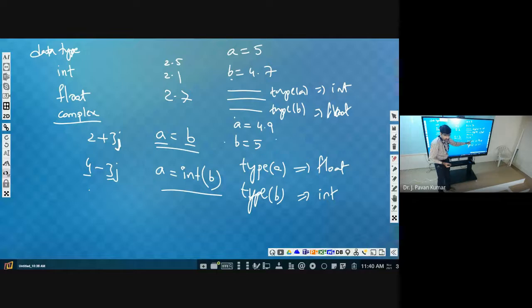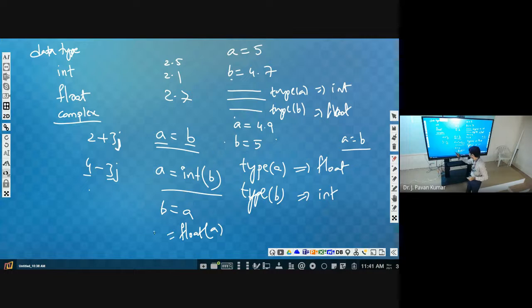Similarly, consider A is equal to 4.9, type of A is float, type of B is integer. Now if you write B is equal to A, what does it mean? B will also be float. Same thing we could do, right? Integer of A. In reverse, consider A is equal to B here. A's value becomes integer. But we want to consider A's value as float only, so this 5 has to be considered as 5.0, a float value. For that we can use float, similar to integer. We will use float of B assigned to A.